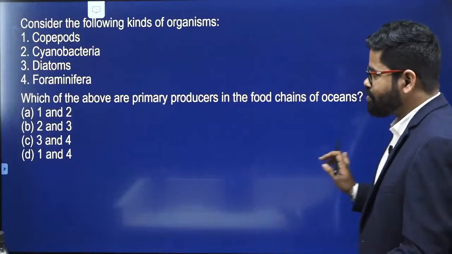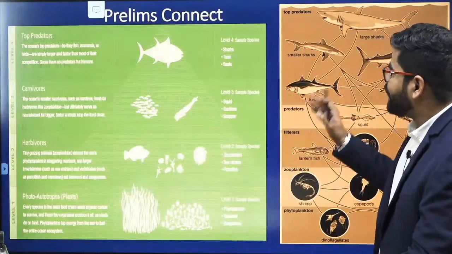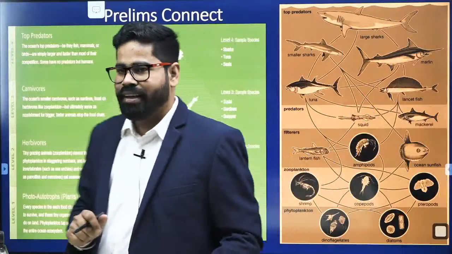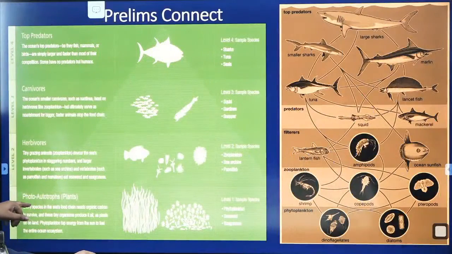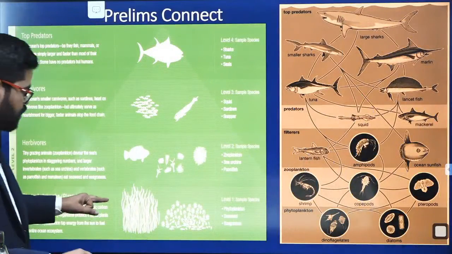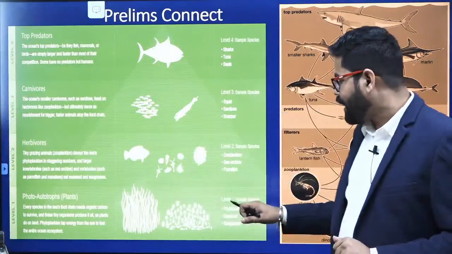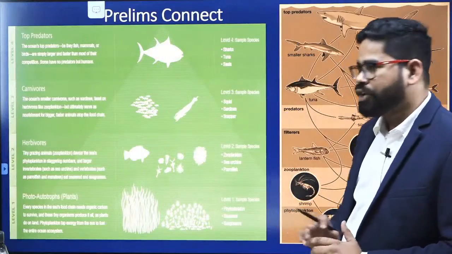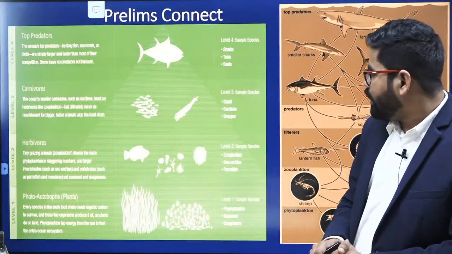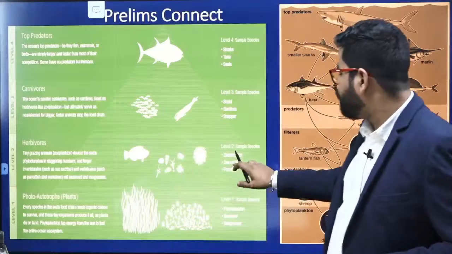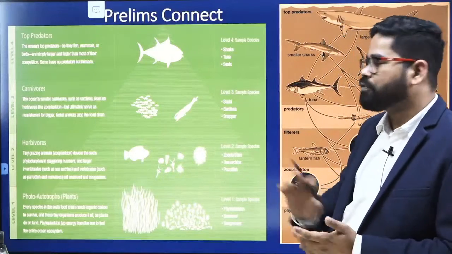So this is one thing. If you look at this entire area, in the below section, in the producer level, you will find certain organisms like phytoplankton, seaweed, seagrass. Then at the herbivorous level, you will find zooplankton, sea urchin, parrotfish.